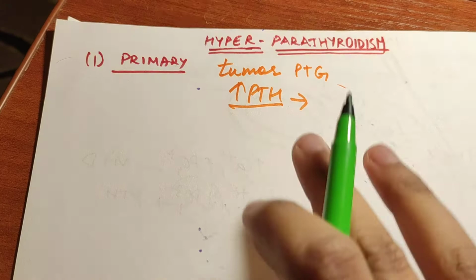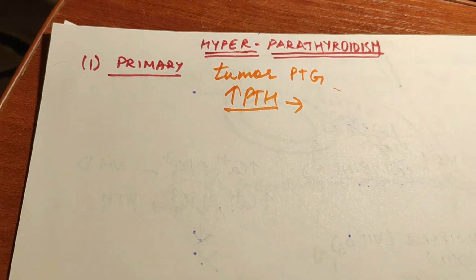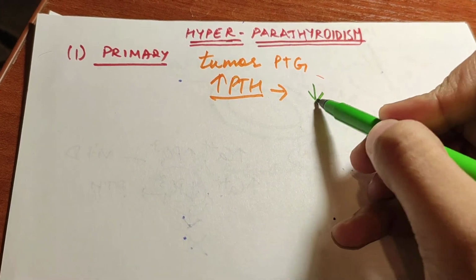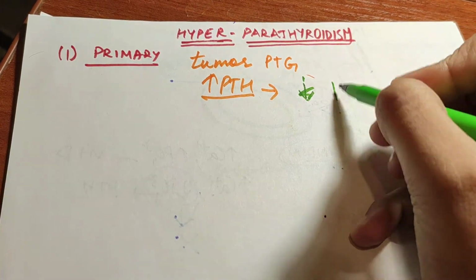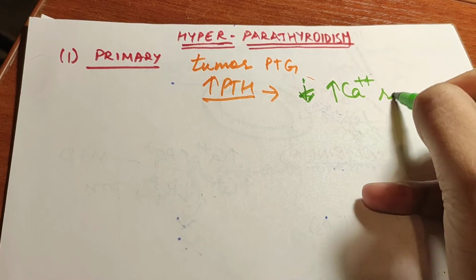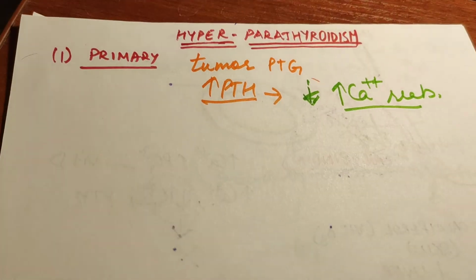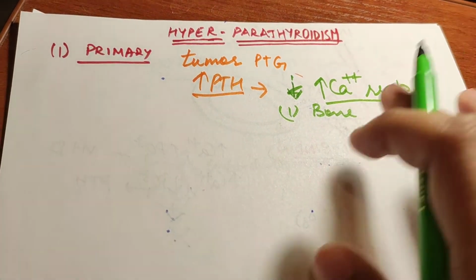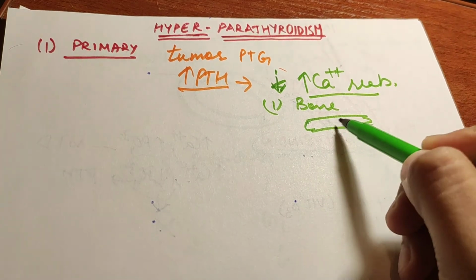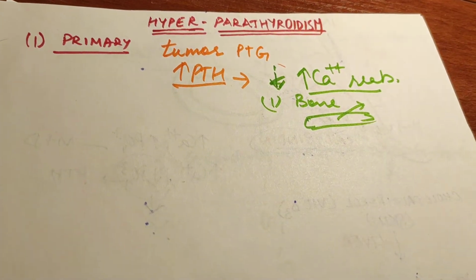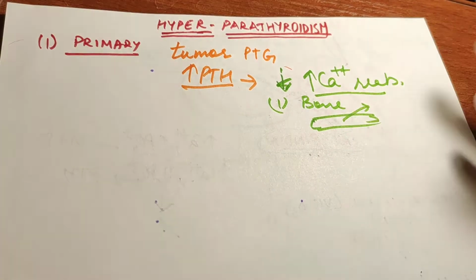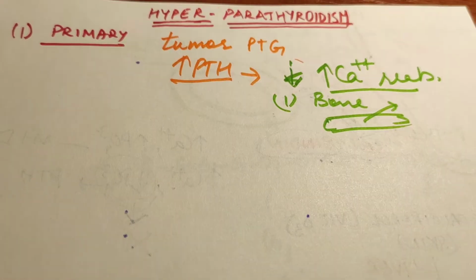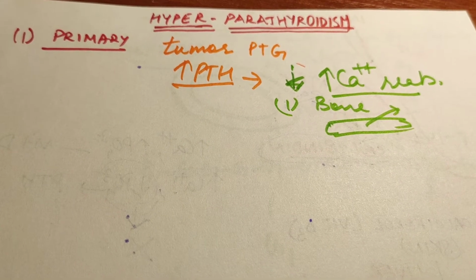If you don't know, then please watch the previous video. So if PTH is more, there is more calcium reabsorption. Firstly we'll talk about bone, because there is a major effect on bone. On bone, calcium is reabsorbed and phosphate is reabsorbed. If parathyroid hormone is more, then more calcium is reabsorbed from the bone, that is, the bone is becoming weaker. That is, osteoclast activity is more in bone.